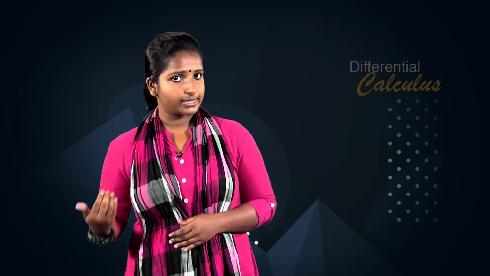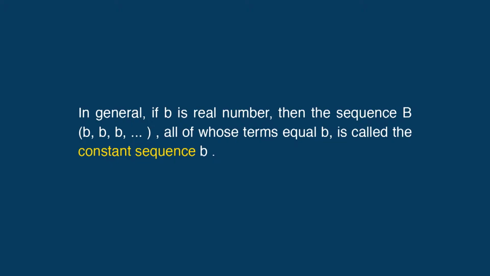Finally, the nth term of the sequence 5, 5, 5, etc. is u_n equal to 5, and the sequence is denoted by {u_n} equal to {5}. This is an example of a constant sequence. In general, if b is a real number, then the sequence {b}, that is b, b, b, etc., all of whose terms are equal to b, is called the constant sequence b. Thus, the constant sequence 1 is the sequence 1, 1, 1, etc., all of whose terms are equal to 1, and the constant sequence 0 is the sequence 0, 0, 0, etc.